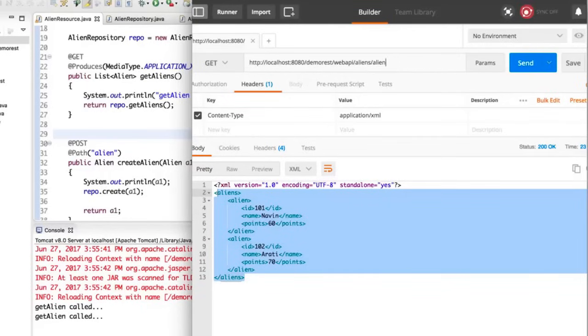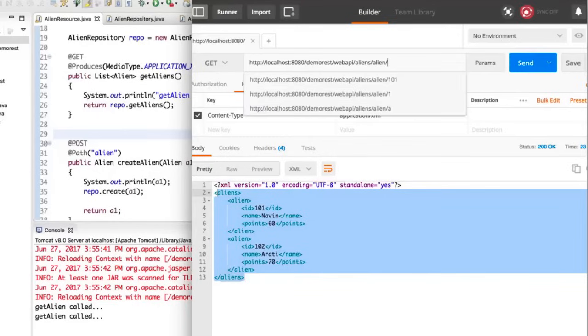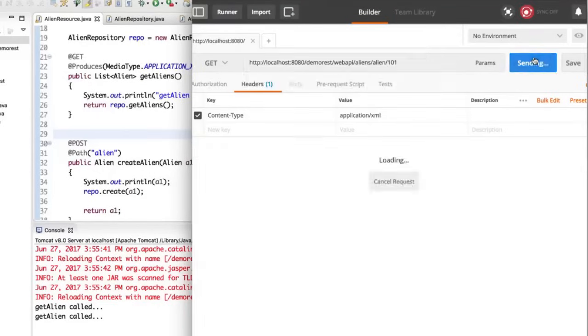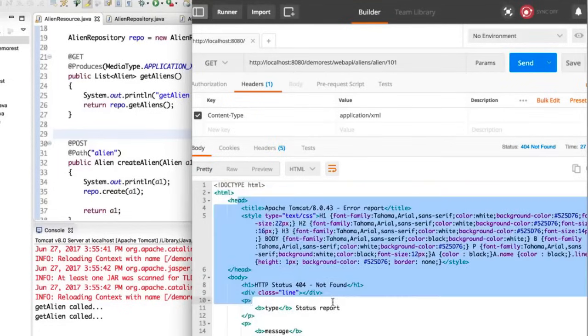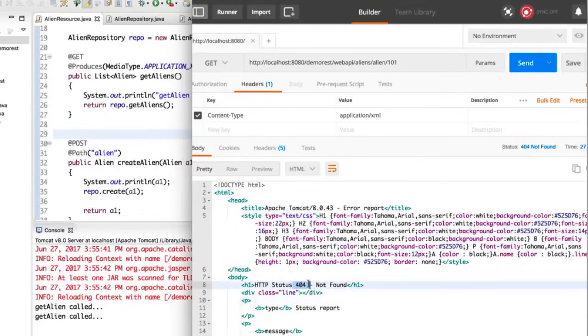Now this doesn't look good, right? In REST API, what you can do is you can say alien slash 101. Now when I send a request for 101, if I click on send, I want data for that particular alien. And as you can see, it is not working. We are getting an exception here, which is one of our favorite, which is 404.